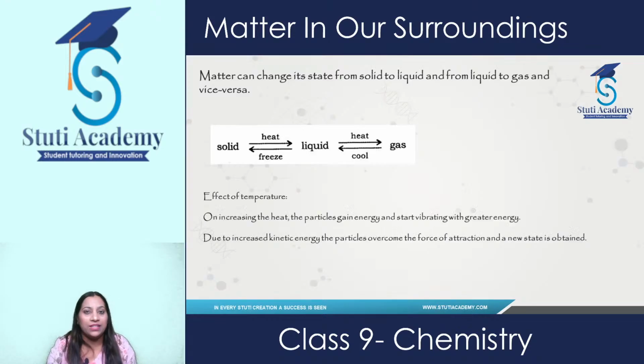So this part we did yesterday, and I just did a recapitulation of the topic so that it is easy for you to understand the further topic. I am talking about matter again and again, which exists in different states: solids, liquids and gases. These three states are interchangeable, which means they can easily convert from one state to another. An example of this kind of interconversion is when you take ice and keep it at room temperature.